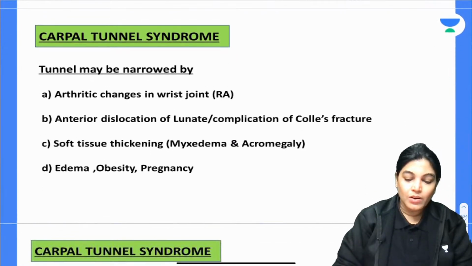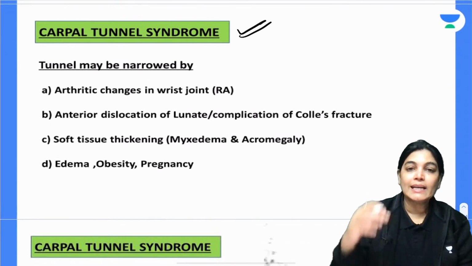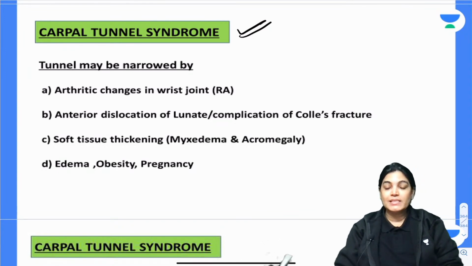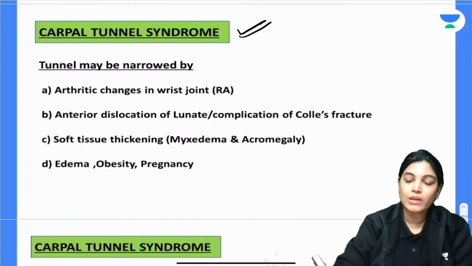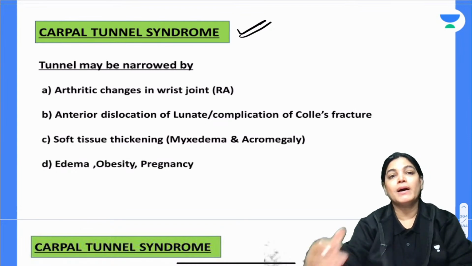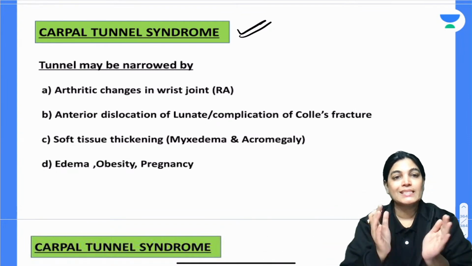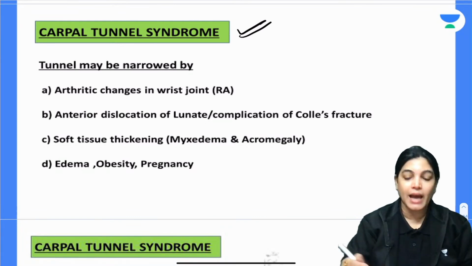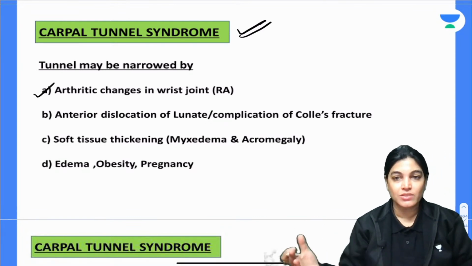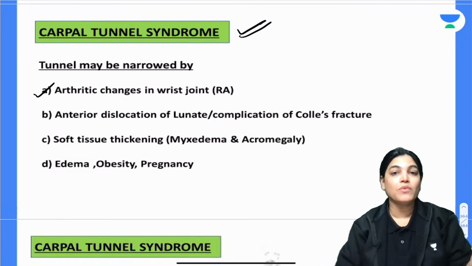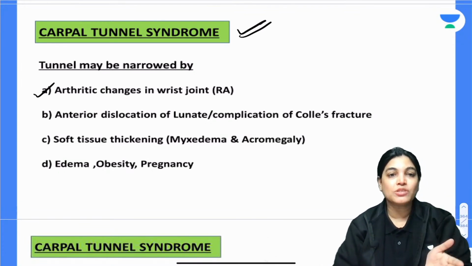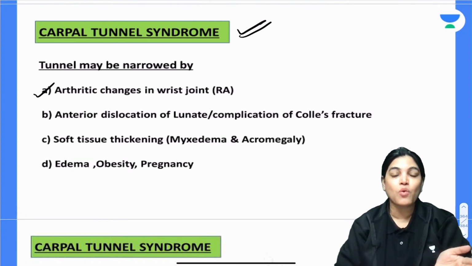Now, what are the clinical reasons where the carpal tunnel space can be narrowed? जब हमारे पास वो carpal tunnel space is lessened? The tunnel can be narrowed when there are arthritic changes in the wrist joint, as in rheumatoid arthritis or other arthritic cases. There is fracture, anterior dislocation of the lunate, or a complication of Colles fracture.